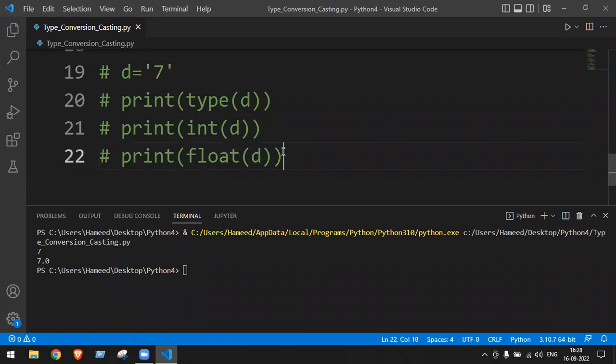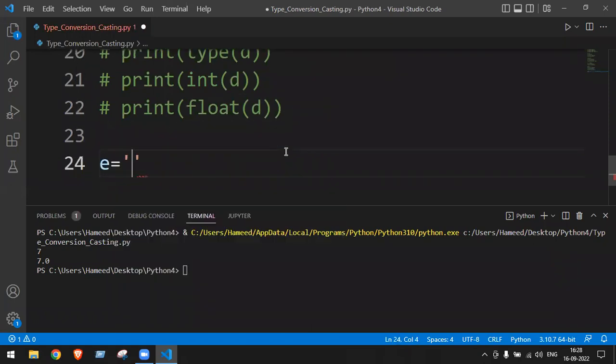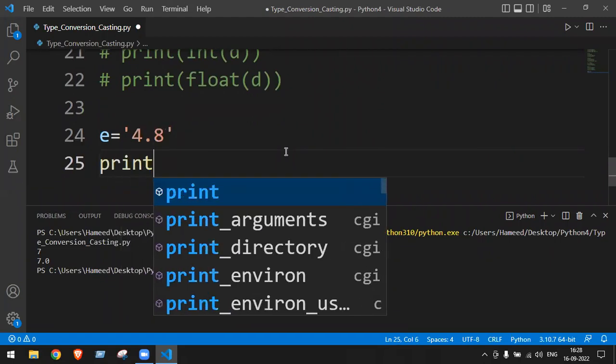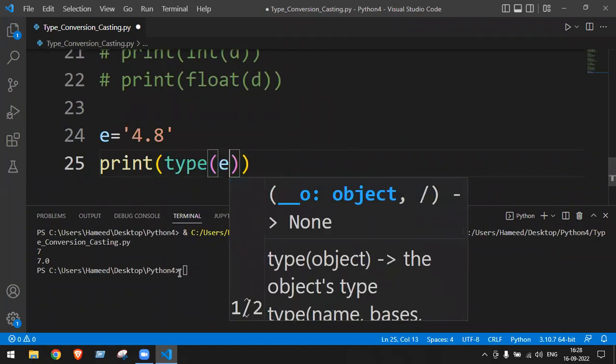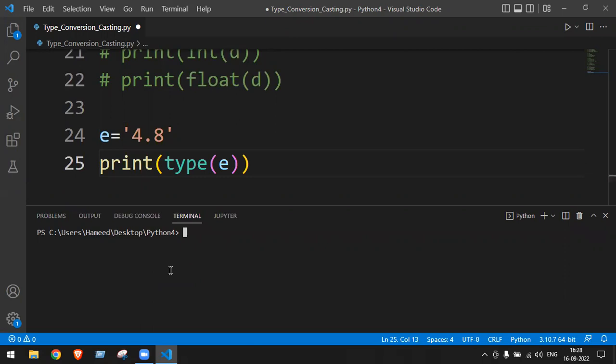Now, e is equal to, in the string I kept the value as suppose 4.8. Can you tell me what is the type of e? Dheeraj, don't be in a hurry. Take time, tell the correct answer. Don't try to impress me, anyone. I will be impressed only when you are getting a job. Until then, if you tell a wrong answer, I won't be happy or impressed. So take the correct time, tell the correct answer.